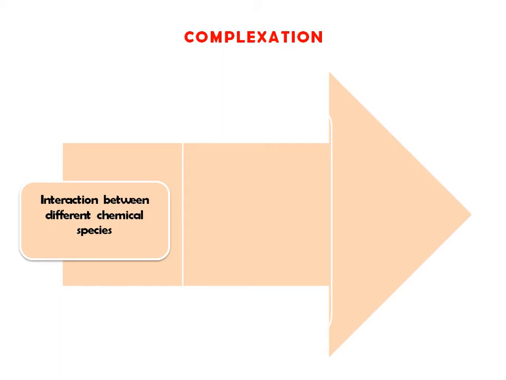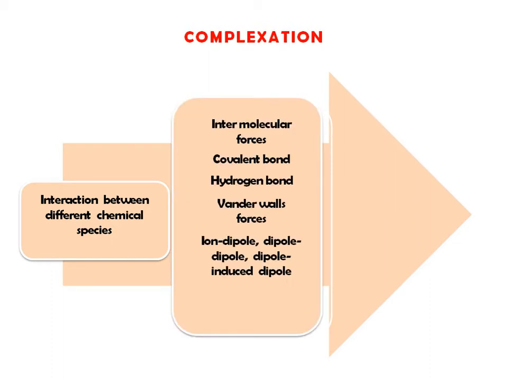Now which forces are responsible to form this type of complexes? How will the interaction between these chemical species be? Okay, either there are intermolecular forces, covalent bond, hydrogen bond, van der Waals forces, then ion-dipole or dipole-dipole, then dipole and induced dipole.